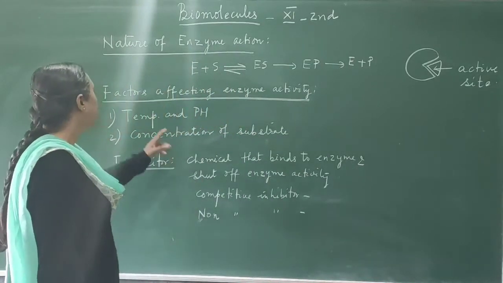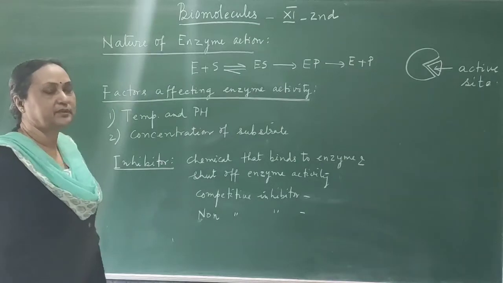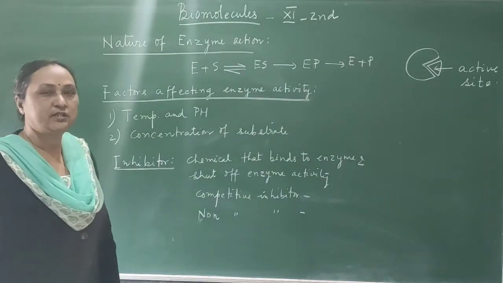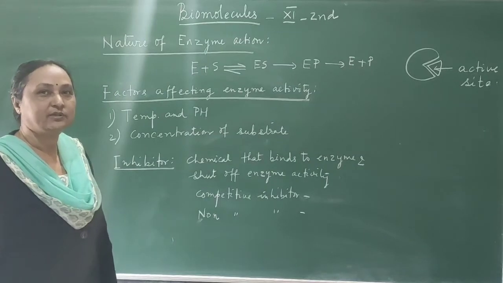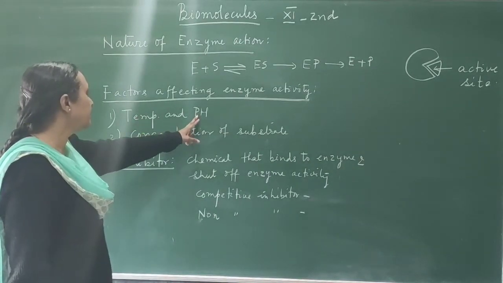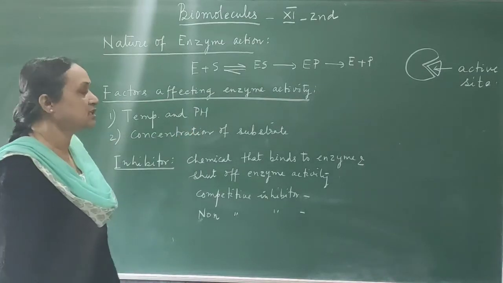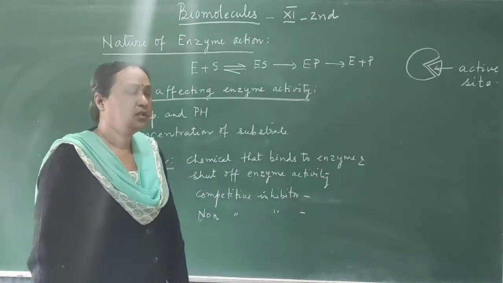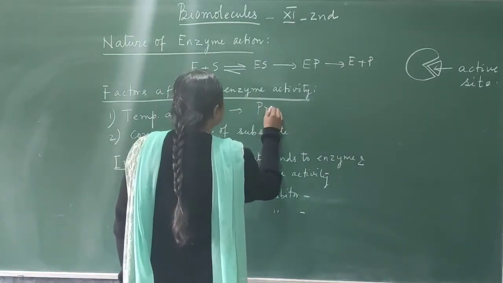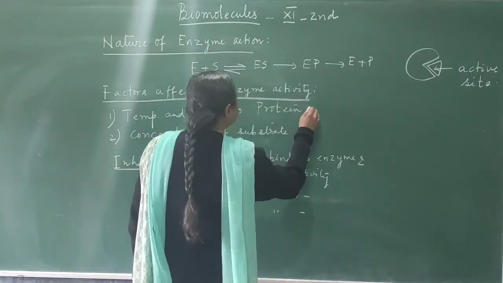Okay. Then what are the factors which affect enzyme activity? There are many factors which are responsible for regulating the activity of enzymes. Number one is the temperature, number two is the pH, number three is the concentration of the substrate. Regarding temperature, all of you know that enzymes are protein molecules.